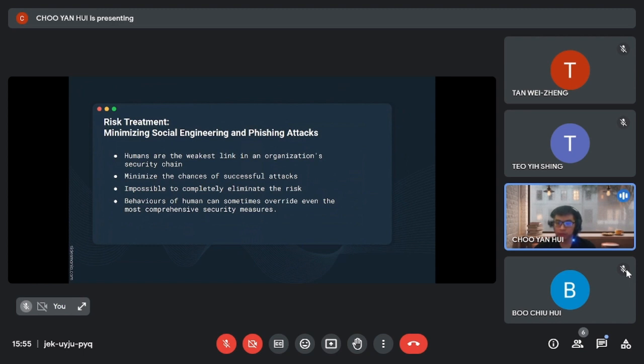However, it is important to note that it is impossible to completely eliminate the risk of social engineering and phishing attacks. Despite best practices, training, and awareness programs, attackers can employ highly convincing techniques that exploit human vulnerabilities. Human behavior, such as curiosity or urgency, can sometimes override even the most comprehensive security measures. Therefore, while the risk can be reduced, it cannot be entirely mitigated.